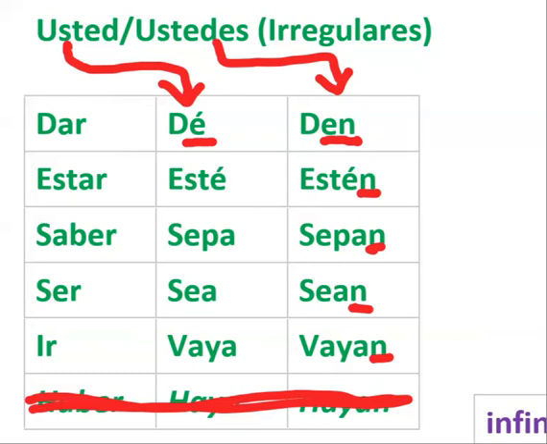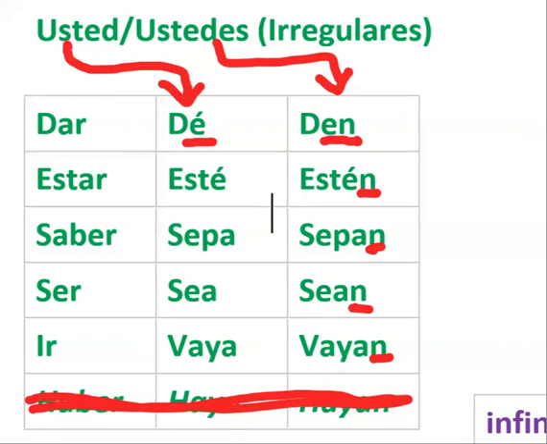I'm going to have another video about object pronouns, but do keep in mind, even though I say the conjugations are identical to the usted subjunctive, when it comes to object pronouns, if you have an affirmative command, you are going to attach the object pronoun to the end. And like I said, I'll go more over this in another video. But when we say, give me, maybe just give me the money, démelo, dé me el dinero. The me is going to be attached to the dé. And actually, in this case, you won't have the accent mark, but that's not as important right now. But deme el dinero, denme el dinero. You'll have the object pronoun attached to it.